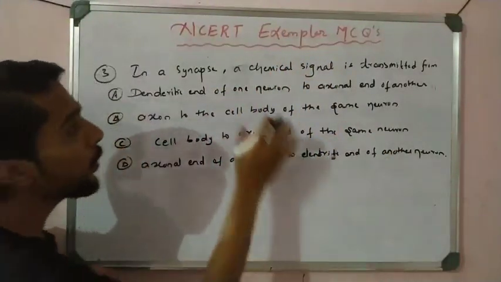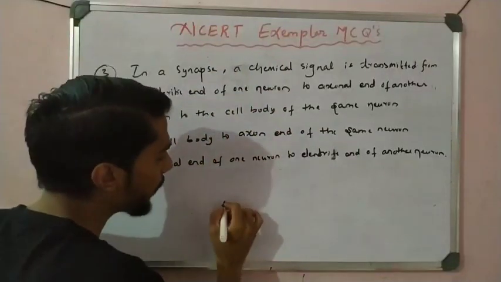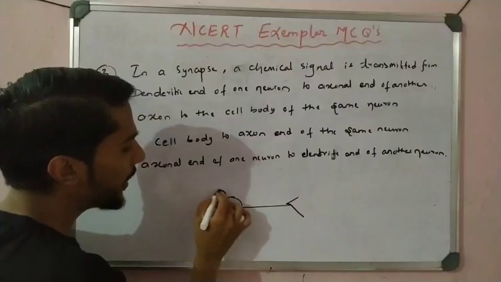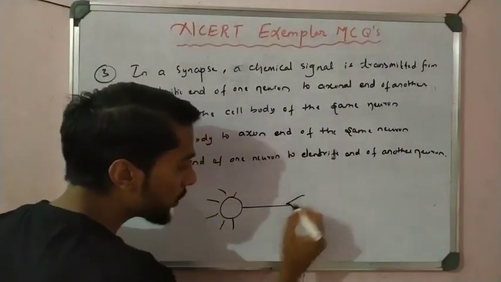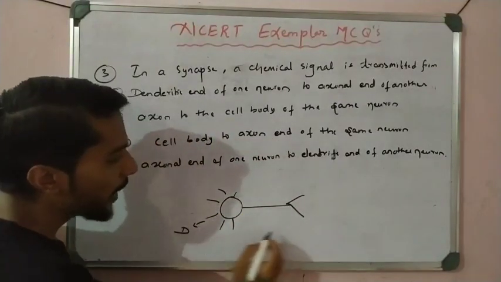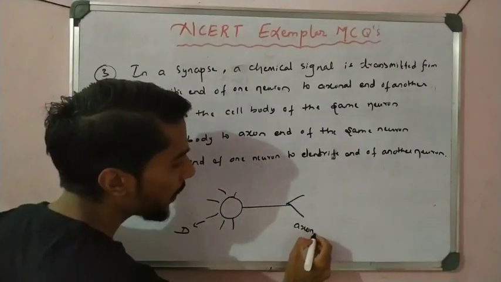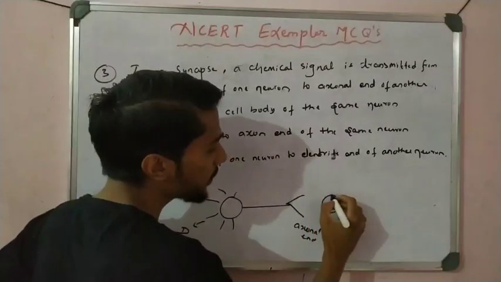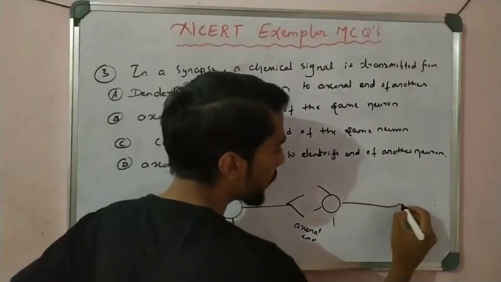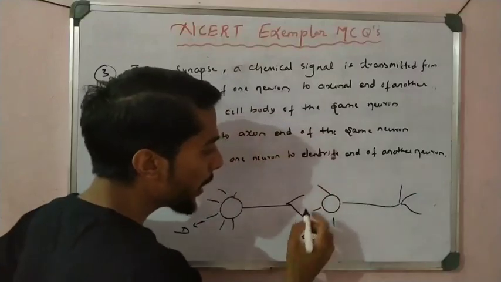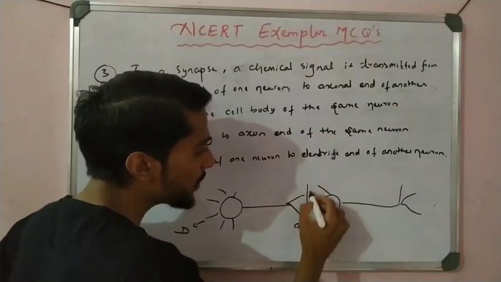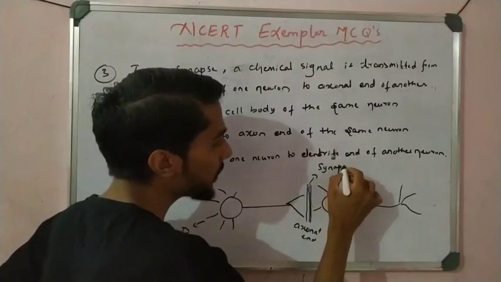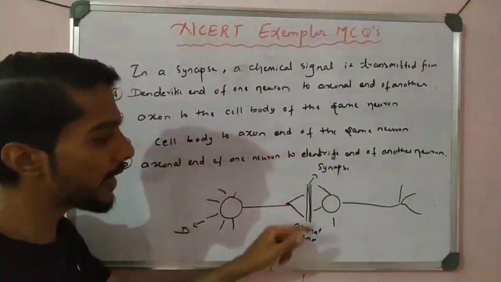So what is the synapse here? We roughly draw this as the neuron, with the dendrite, and this is the axonal end, right? Now after the axonal end another neuron starts, it is a network of neurons. But before it starts, one gap is there, and that gap is called what? Synapse, right? The gap between two neurons is called a synapse.